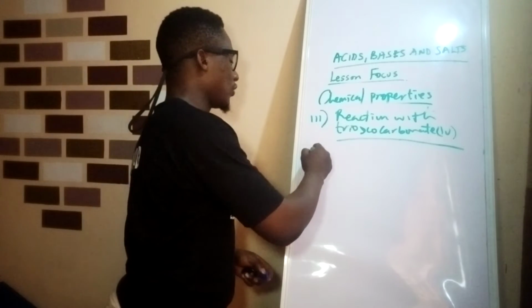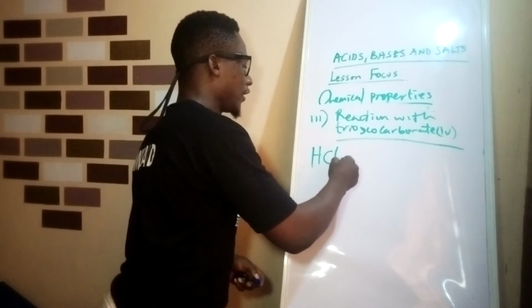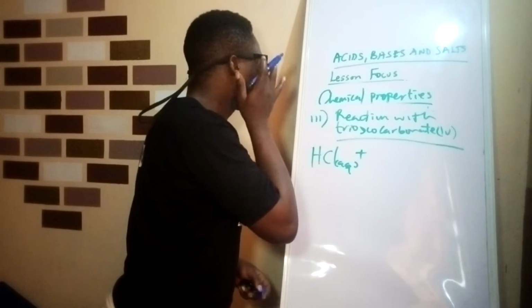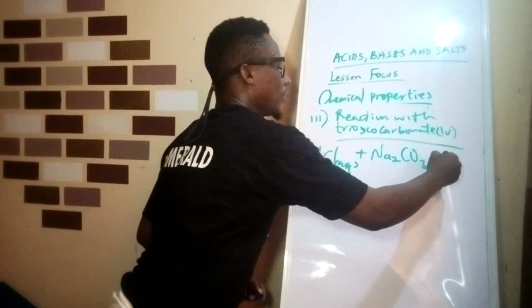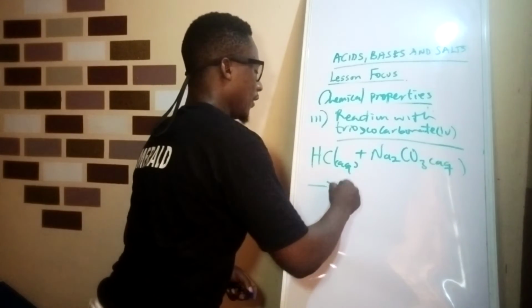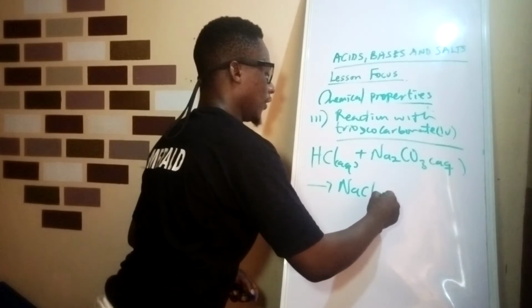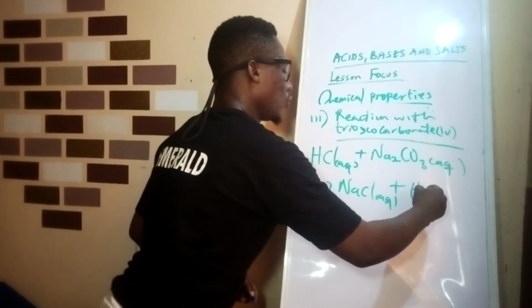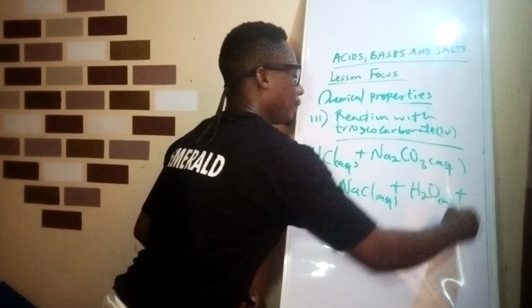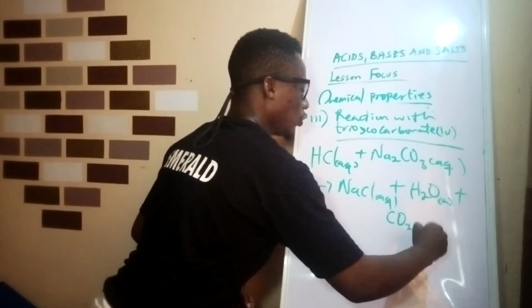An example is when you have HCl aqueous reacting with Na2CO3 aqueous, it will form NaCl aqueous plus H2O plus CO2 gas.